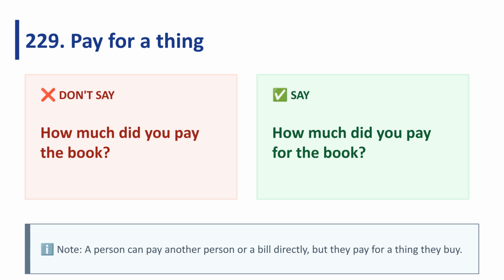When using the verb pay, as in buying an item or giving money in exchange for something, it requires the preposition for. Say, how much did you pay for the book, rather than how much did you pay the book? Note, a person can pay another person or a bill directly, but they pay for a thing they buy.